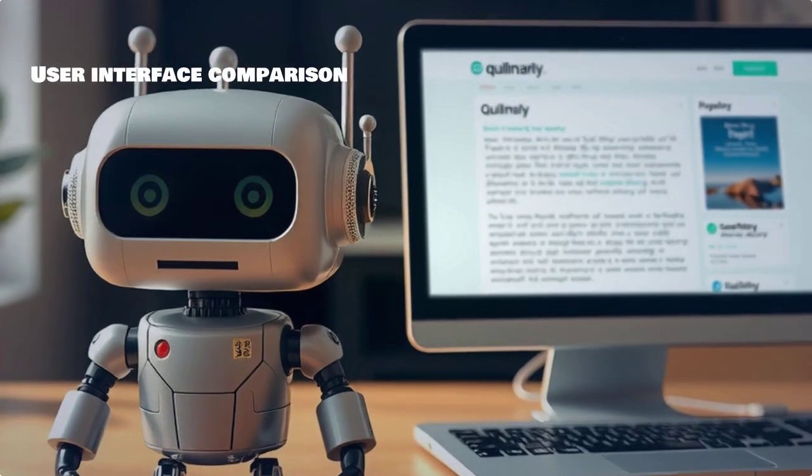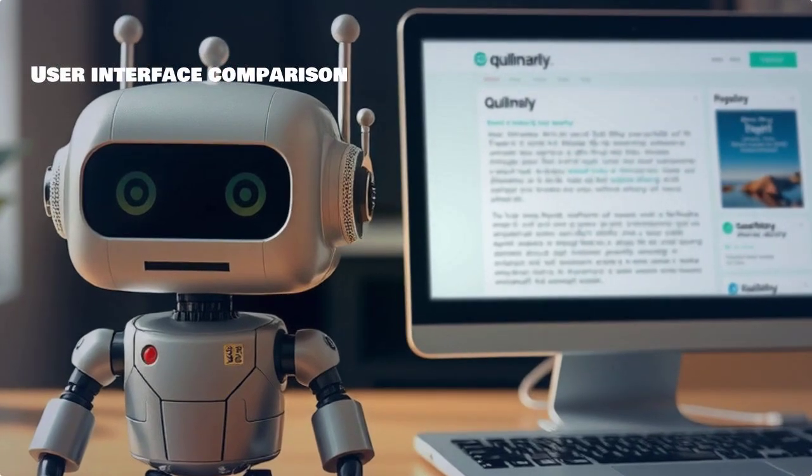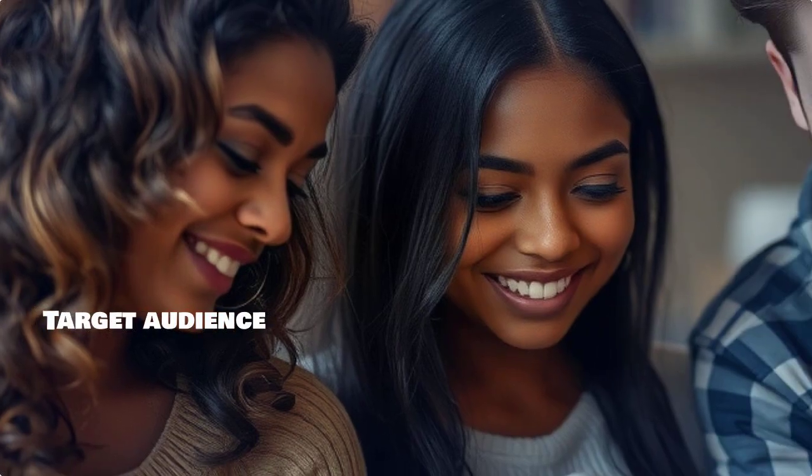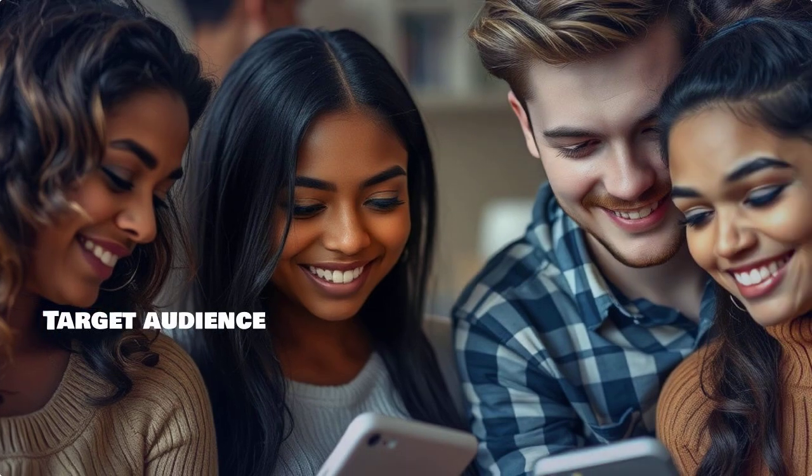Let's compare their user interfaces. Both tools provide accessible layouts, but you might find one more intuitive based on your personal preference. Who benefits most from these tools? Quillbot is great for students and writers looking to rephrase, while Grammarly suits professionals aiming for flawless writing.